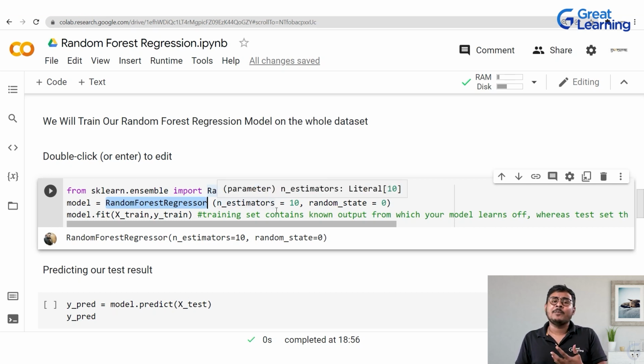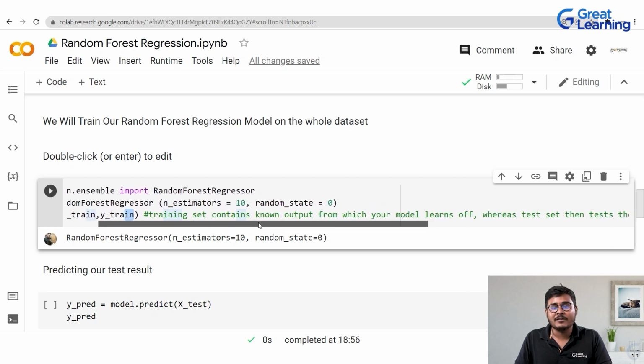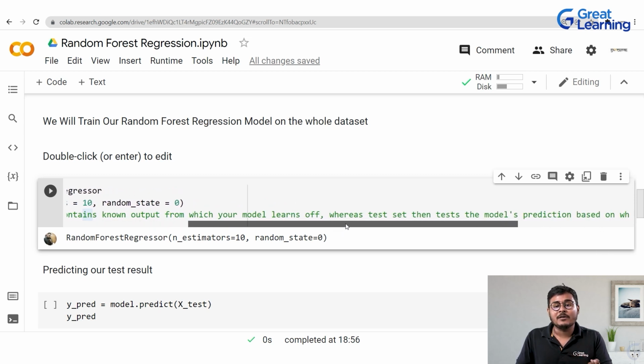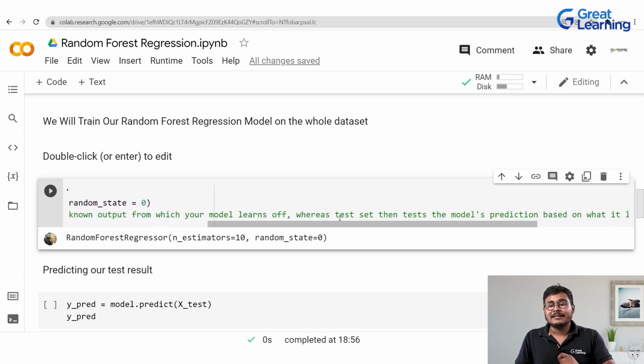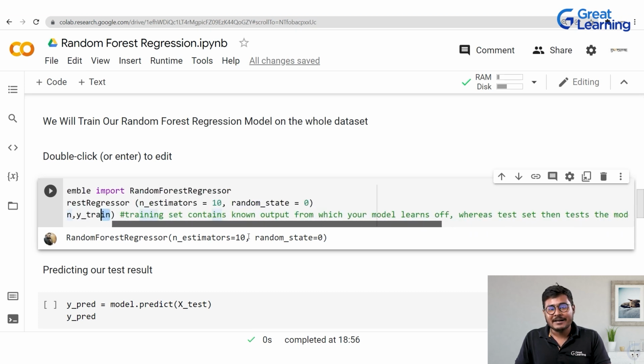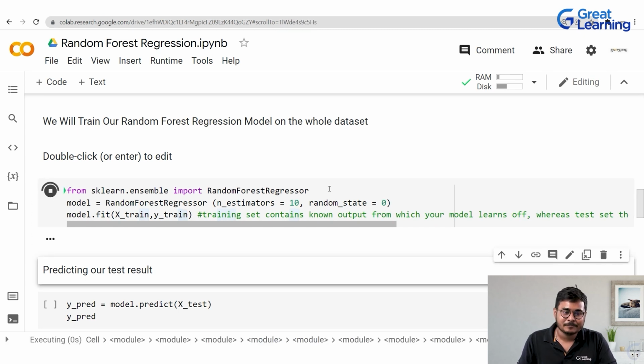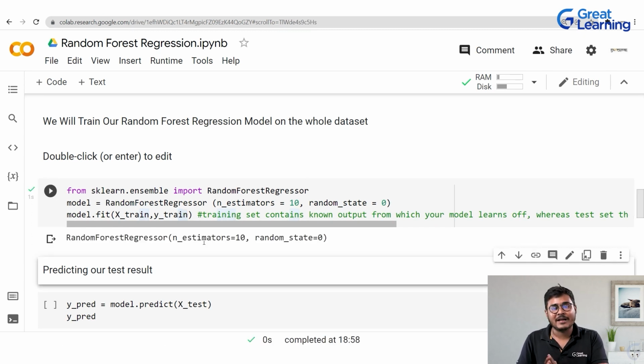Let's say I want to build it on 10 trees, right? For that, I have given n_estimators as 10 and the random state as 0. Then I'll directly write this code model.fit on xtrain and ytrain. As you can see, I have written here, the training set basically contains known output from which your model learns. Whereas the test set then tests the model's prediction based on what it learned from the training set. I hope you guys are clear until this step. So let me run this piece of code. It runs perfectly without any errors.